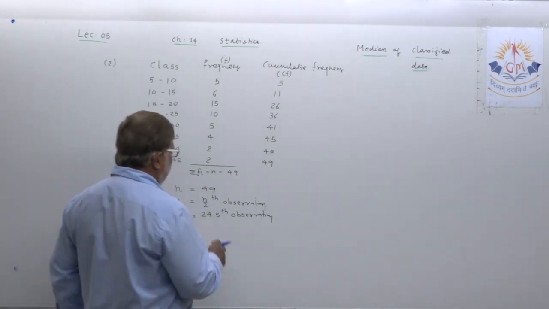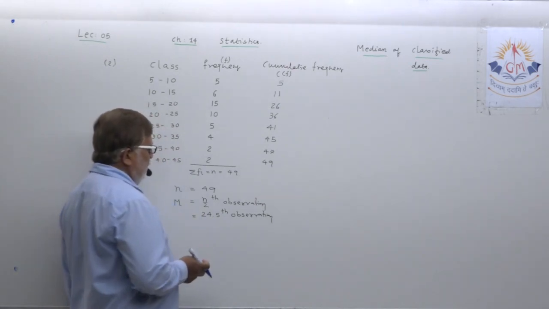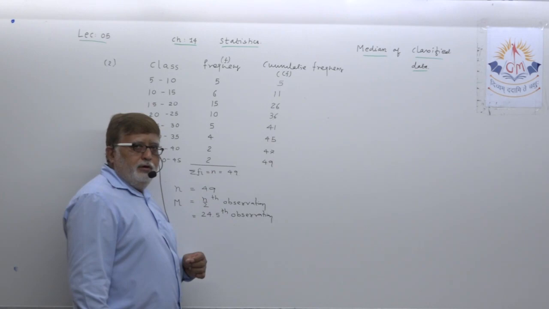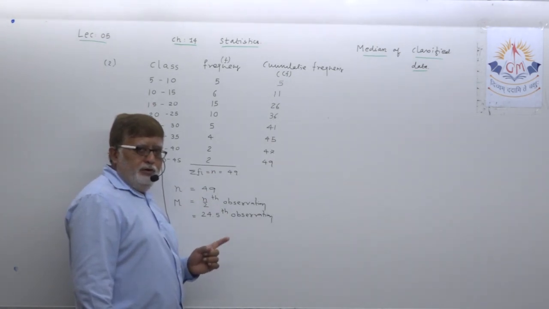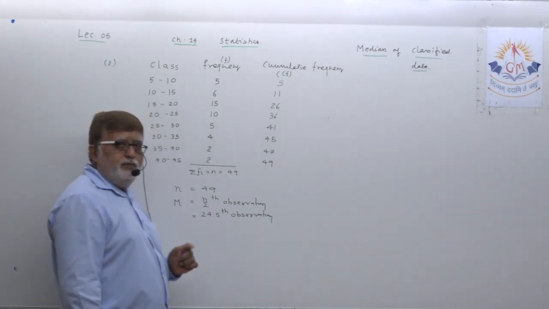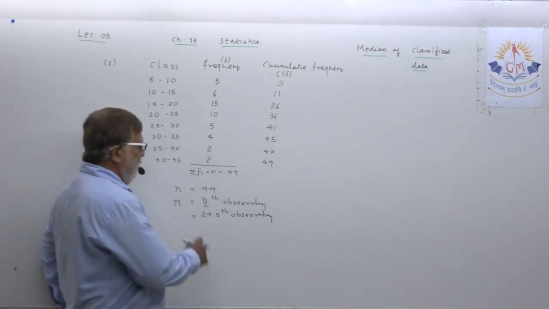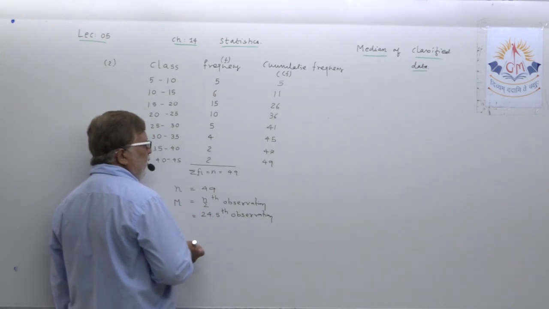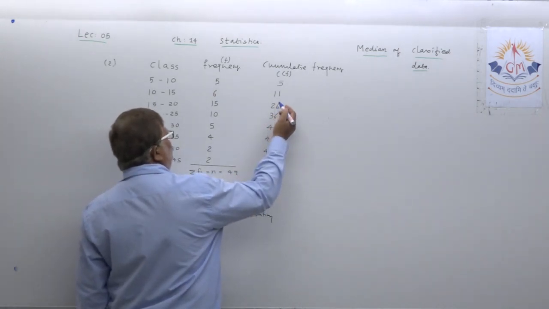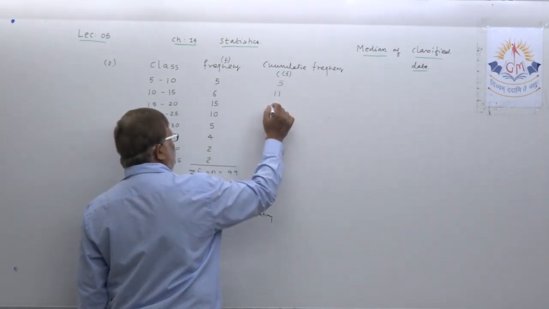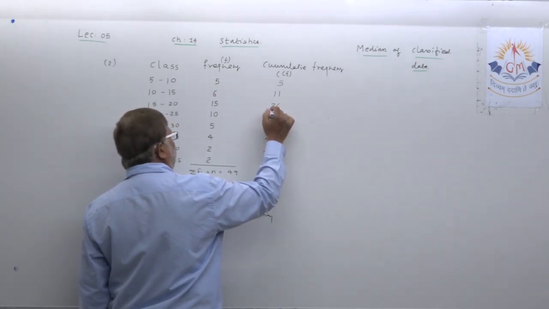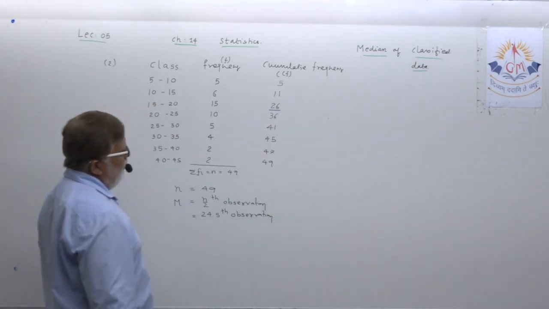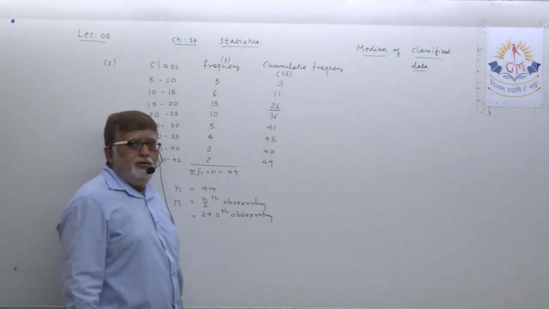Because you got the 24.5th observation, now your attention has to be in the column of cumulative frequency, where you will look for the 24th observation. Though it is 24.5, definitely you will not get it here, you will get it here, 26, the first underline, because 24 you will get here only.